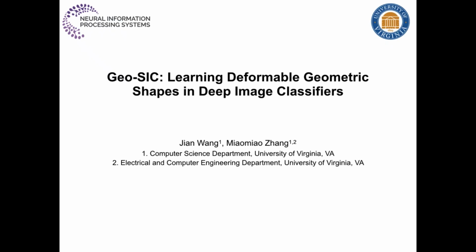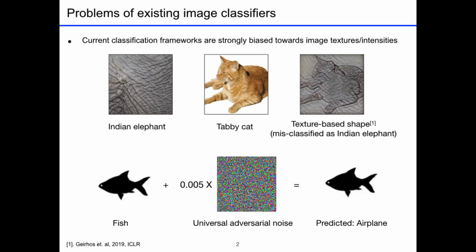I'm going to introduce a deep learning model, Geo-SIC, that learns deformable geometric shapes in deep image classifiers. I'm Jian and I work with Dr. Miaomiao Zhang at the University of Virginia.